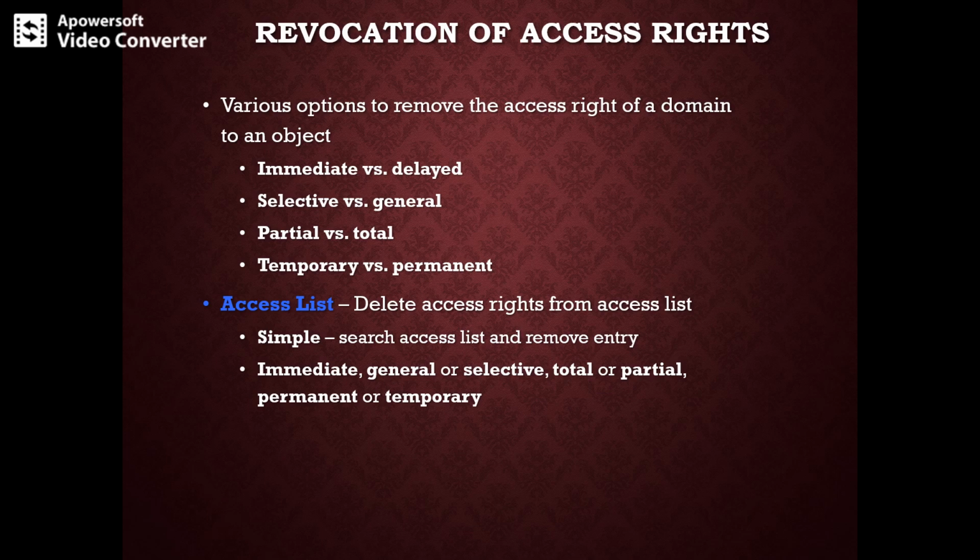So within this access list scheme, revocation is easy. The access list is searched for the access rights to be revoked, and they are deleted from the list. So revocation can be immediate, general or selective, total or partial, and permanent or temporary. It is simple to search the access list and remove the entry. It can follow in the manners that I have mentioned now.